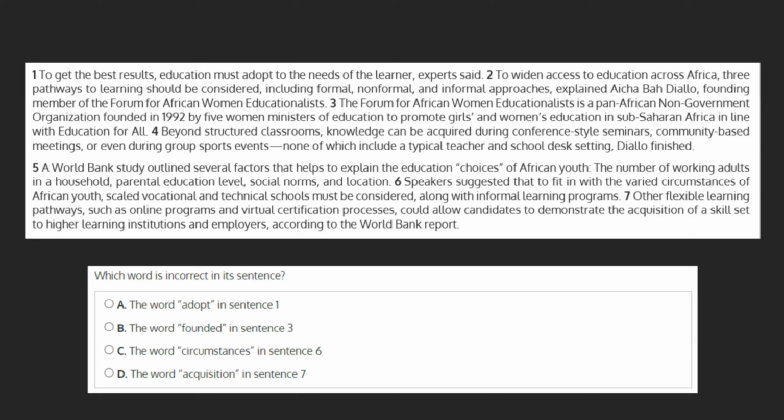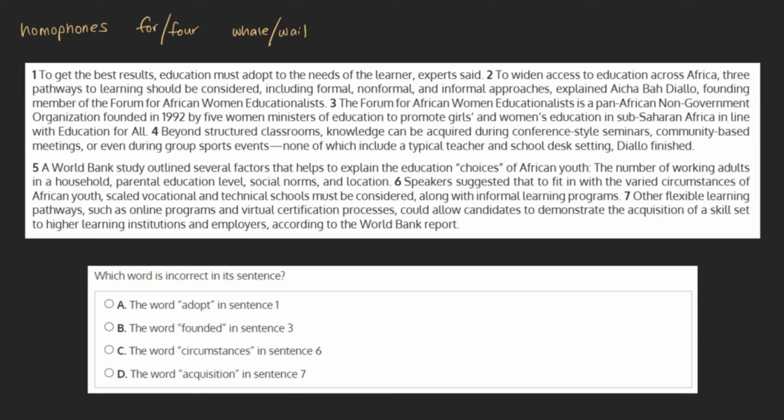With a question like this one, where we're being asked to select a single word that's incorrect, the first thing we want to do is see if there are any homophones among our choices. As a quick review, homophones refers to two or more words that sound the same when spoken, but are written differently and have different meanings. For example, for or whale. In this case, however, we don't see a homophone among our choices.